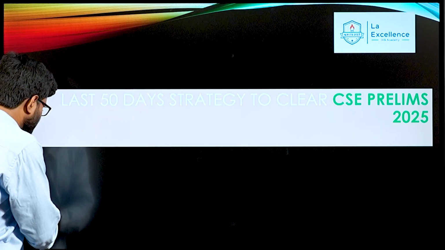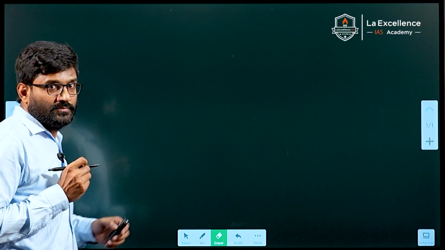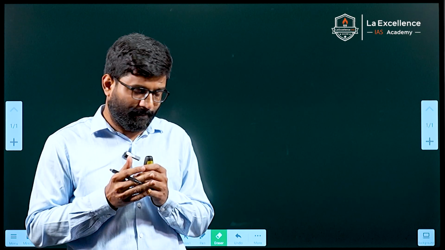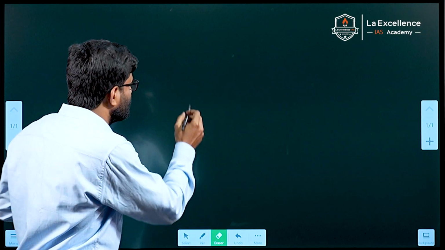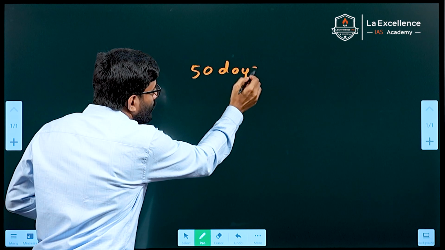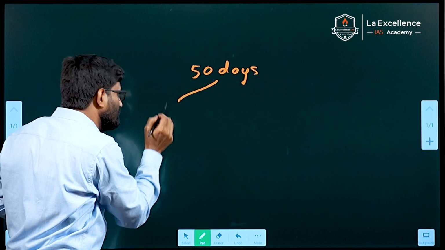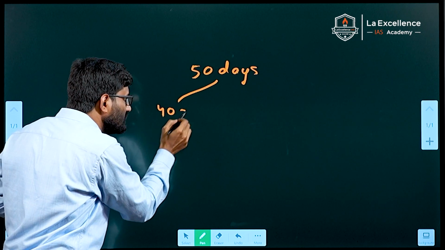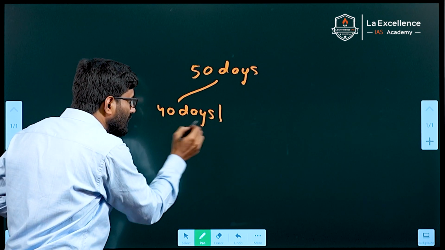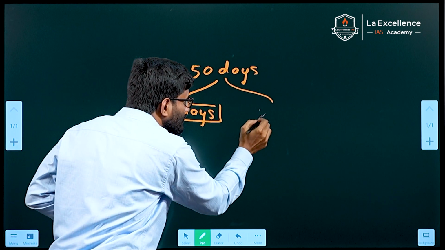I am Ramakrishna and I am here to take up a small session on the last 50 days strategy to clear the preliminary exam. As you all know, nearly 50 days are left for preliminary 2025. So the last 50 days, you should divide into two parts. One is the 40 days and the last 10 days.